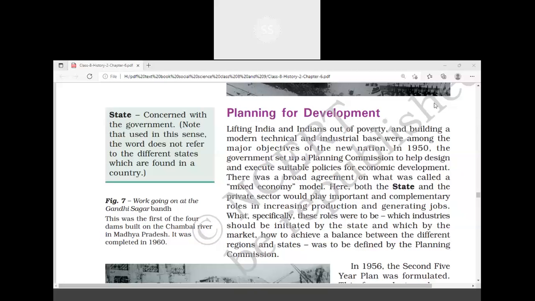The price of onions and tomatoes sometimes increases, or the price of even essential commodities like wheat, rice, and sugar.